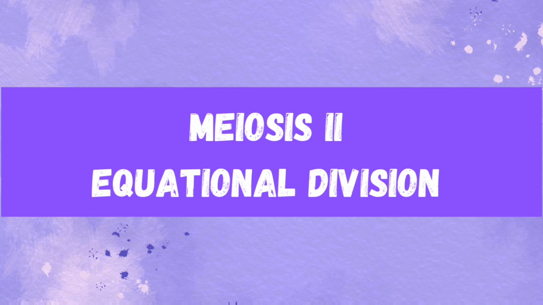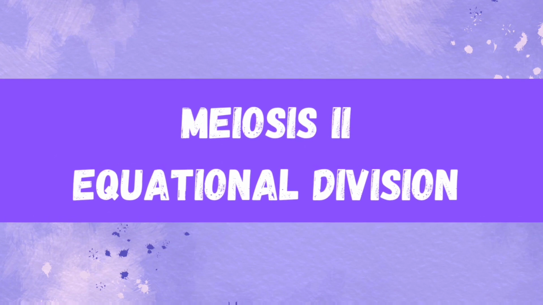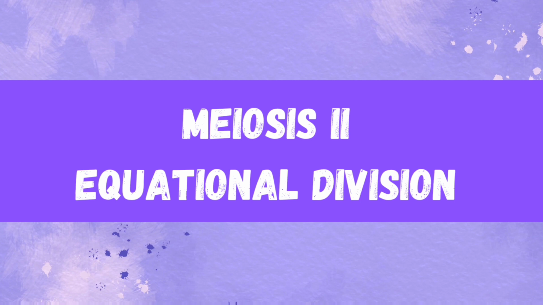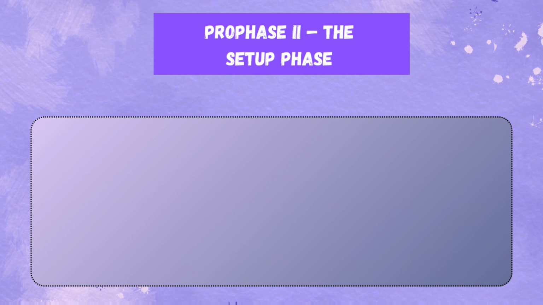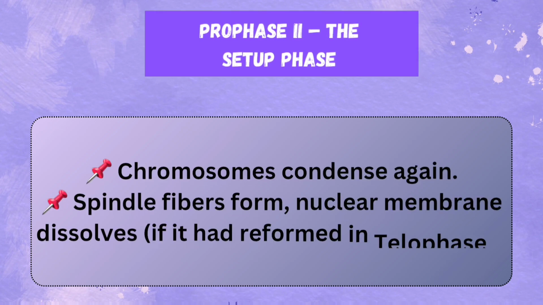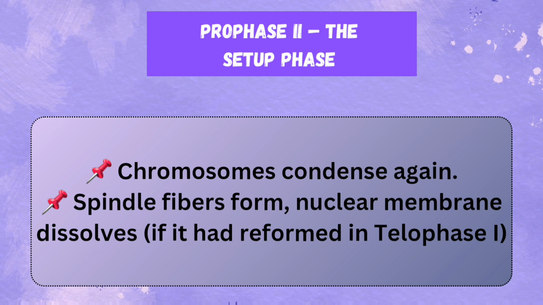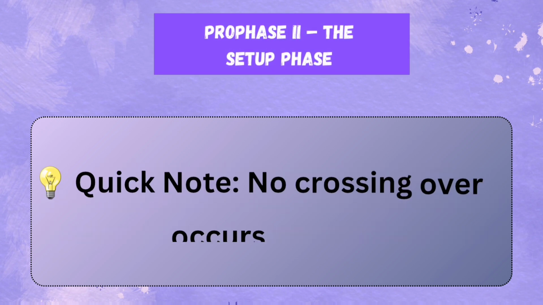Meiosis II, equational division. Meiosis II is similar to mitosis, but it separates sister chromatids instead of homologous chromosomes. No further DNA replication occurs. 1. Prophase 2, the setup phase. Chromosomes condense again. Spindle fibers form. Nuclear membrane dissolves, if it had reformed in telophase 1. Quick note: no crossing over occurs here.